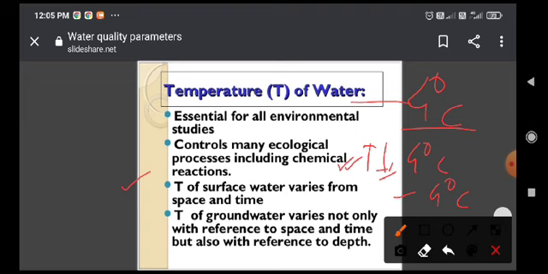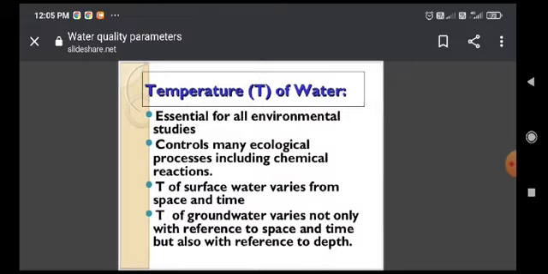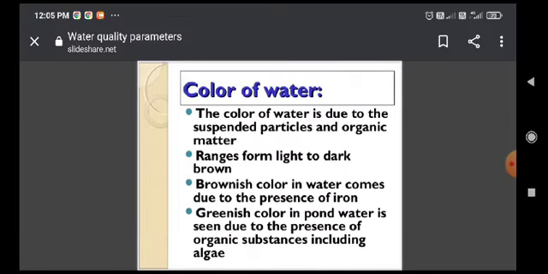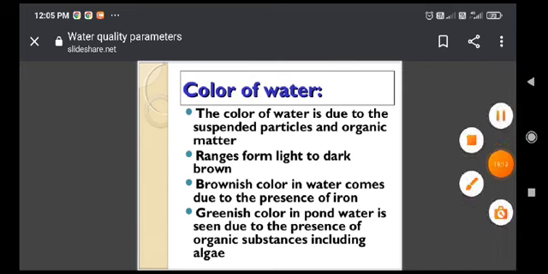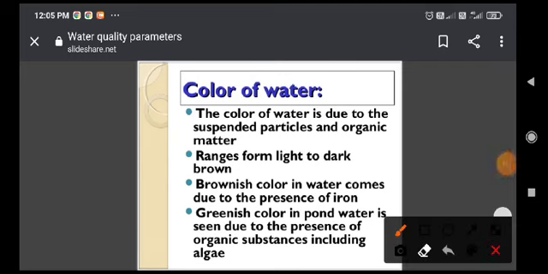So at the zonation level, in some regions of water, the surface always has a great temperature, but at the bottom the temperature is very suitable for biota. Thereafter, the second factor is simply the color of water. If the color of water is dark brown, then we cannot use it for drinking purposes. When water has its original color, then we use this water for drinking purposes.